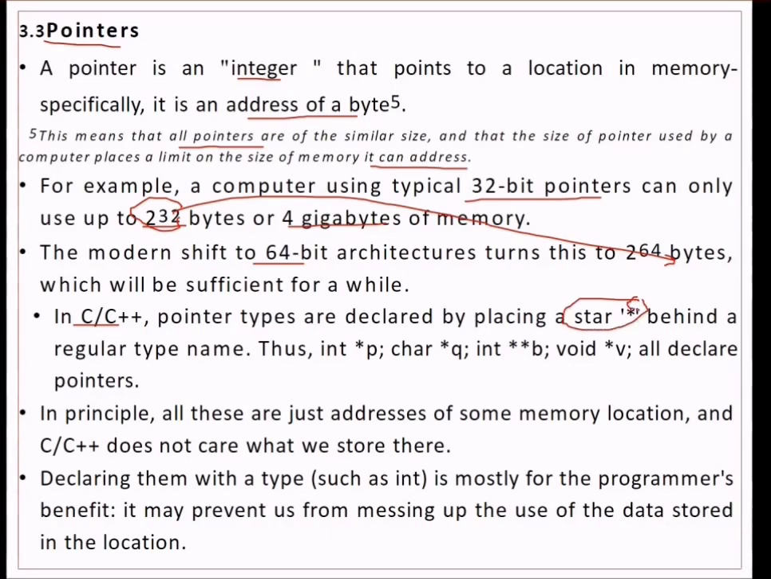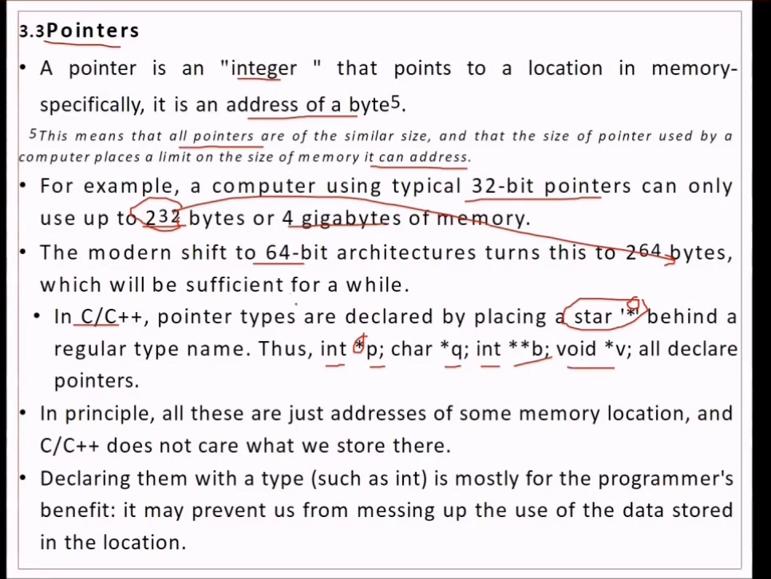This is a star which is behind a regular type name. For example, this is a regular type. This is the name of the pointer, and how the compiler is going to know that this is a pointer is by using this star. In the same way, char star, and then int star star means this is a pointer to a pointer. A pointer is pointing to a variable, then a pointer which is pointing to that pointer is a pointer to a pointer. And this is a void pointer.